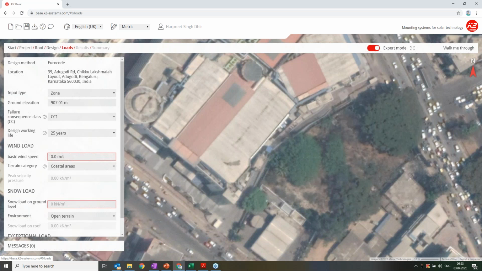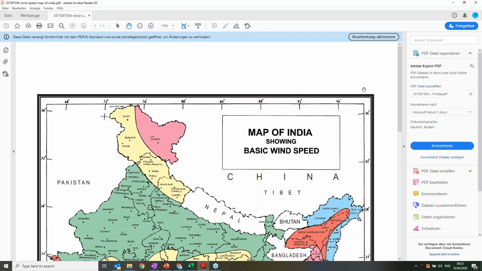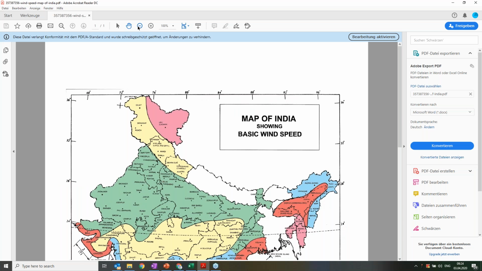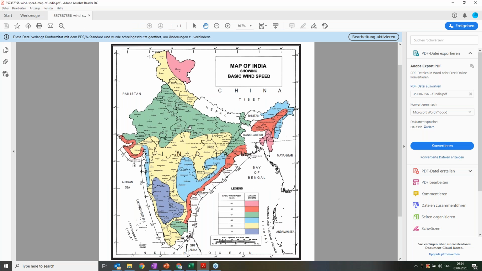For example, for this region in the middle of Bangalore, I don't know the wind speed. So I will make use of my wind maps. I will show you a wind map of India. Hope it's visible to all of you. I'll zoom in a little bit.